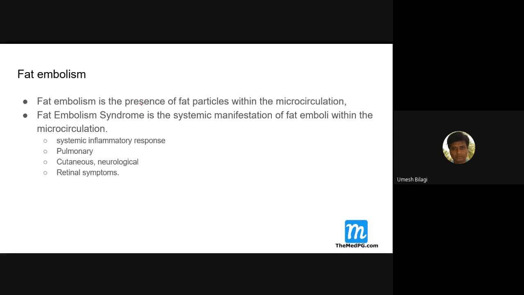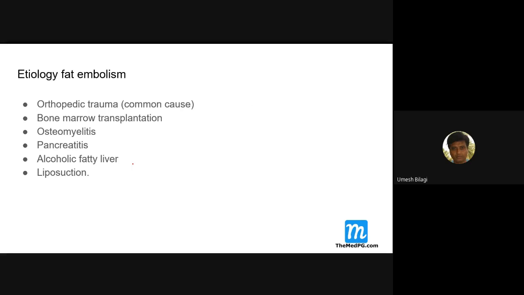Fat embolism is just the presence of fat particles in the microcirculation. Fat embolism syndrome is the systemic manifestation due to these fat emboli. It causes a systemic inflammatory response, with manifestations in the lung, skin (petechiae), and neurological dysfunction. If you see the fundus, you can see a retinal embolus there also.